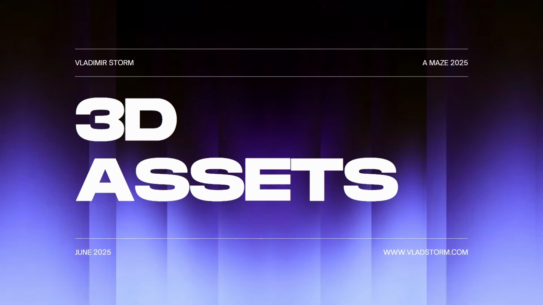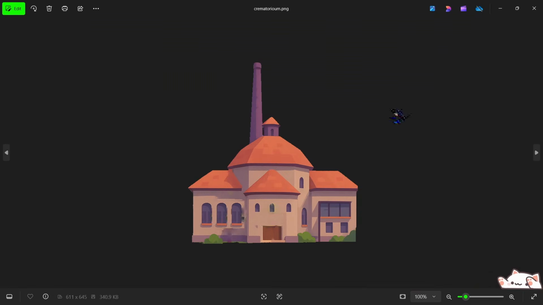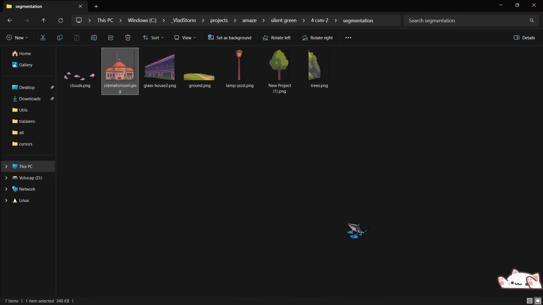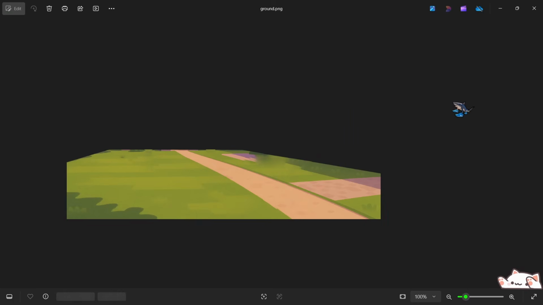So what we're going to do with this reference image to create more detailed models of the crematorium, of the glass house, lamppost, etc. First thing we do is segmentation. So we basically split this image into multiple different images and create different models one by one. And by segmentation, I mean I split this big image into separate images.